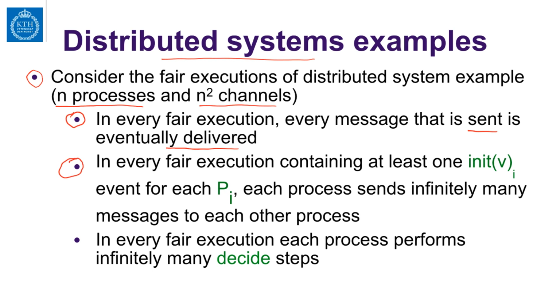Second, in every fair execution containing at least one init_i event for each p_i, remember, these inits were coming from the environment, the init will fill the corresponding element in the local val vector.